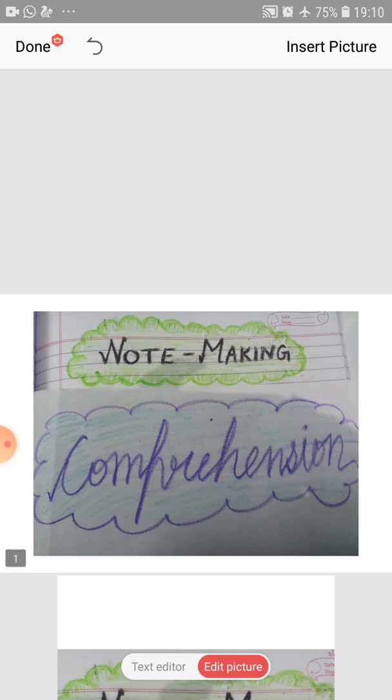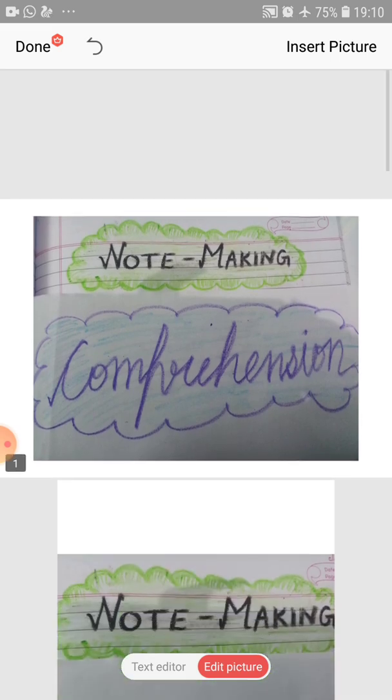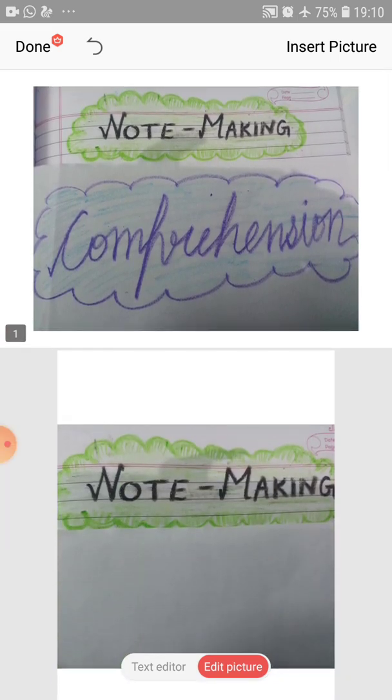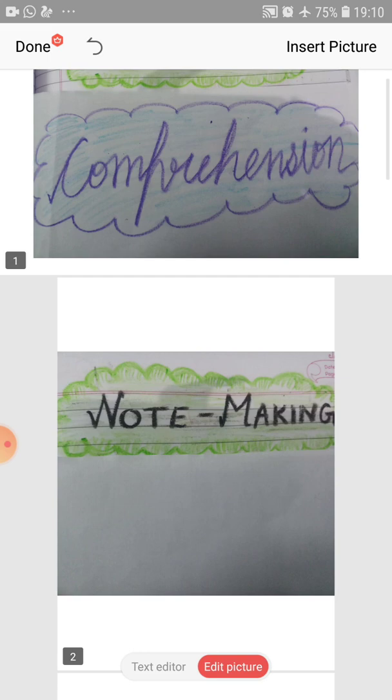But note making you also did in your previous class. In +1 you are also having note making. So we will start with the topic. Firstly, we will start with note making. Firstly, I will tell you what is note making.